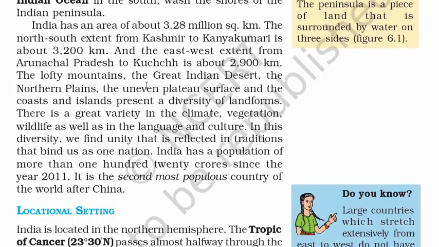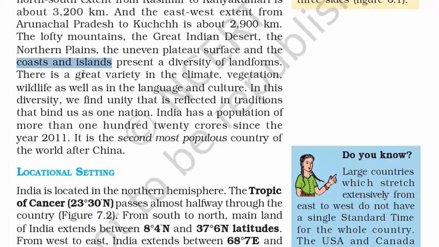which is in Gujarat. And then we have one great Indian desert called Rajasthan, and then we have lofty mountains, the northern plains, the uneven plateau, the coasts, and the islands present in diversity of landform. And not to forget, we also have a great variety in the climate, vegetation, wildlife, as well as in the language and culture. Currently we have 22 official Indian languages, 29 states and 7 union territories.